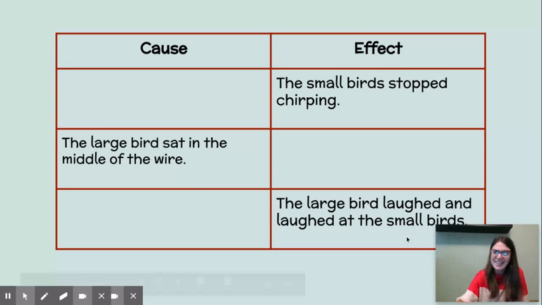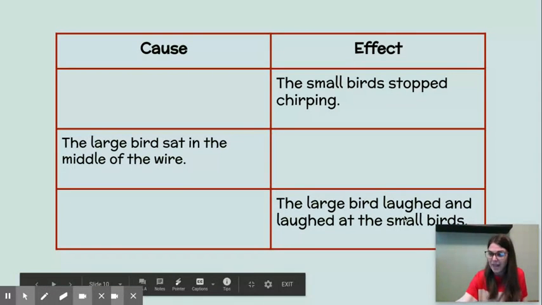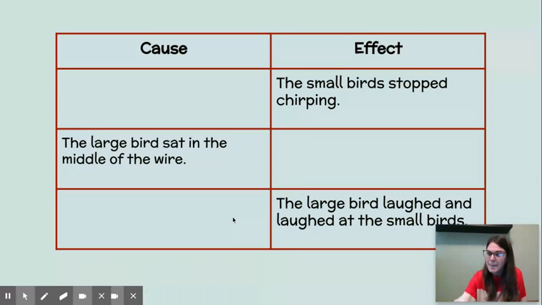All right, and let's look at our last one. Here we have the effect. So we're going to ask ourselves, what made that happen? What was the cause? So read the effect with me. The large bird laughed and laughed at the small birds. And this happened toward the end of the video. Do you remember he was down on the ground and we saw some feathers flying and he was laughing and laughing. Why was he laughing? What was the cause of that laughter?